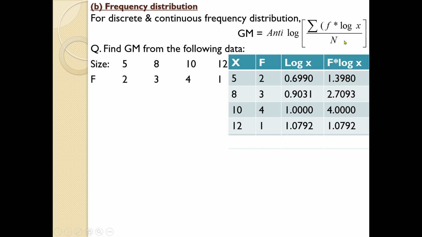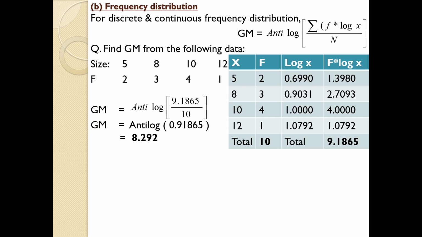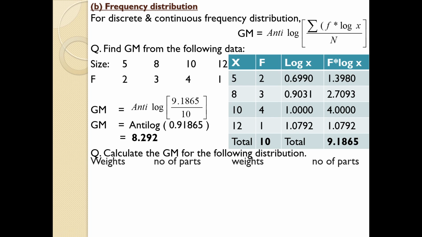And finally you need to find the total of F into log x as well as total of F, because you need to use the total of F as N. So by taking the total you will get the concerned values. Just substitute these values in the equation. So you will get this value here. By taking the anti-log of that value you will get the answer. The similar method can be used in case of a class series.